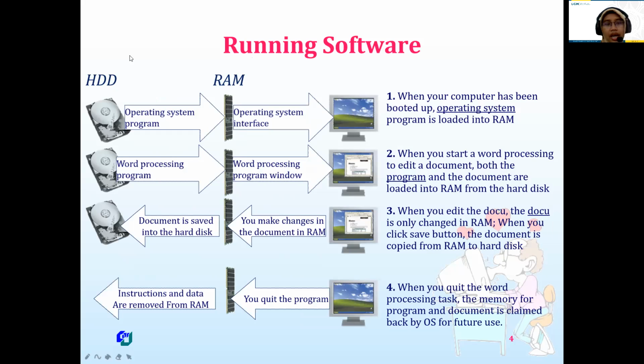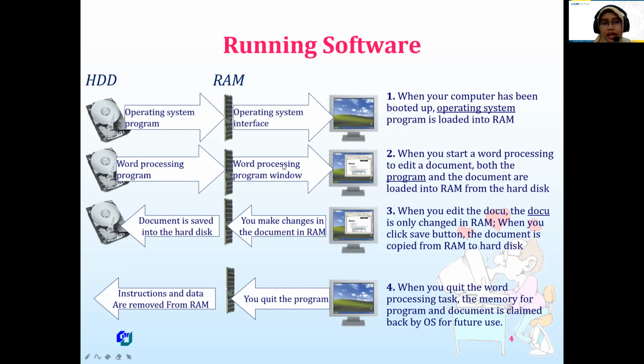Here, the operating system program is loaded from hard disk to the RAM, and then this RAM is loaded into processor to process. So we can run the operating system.